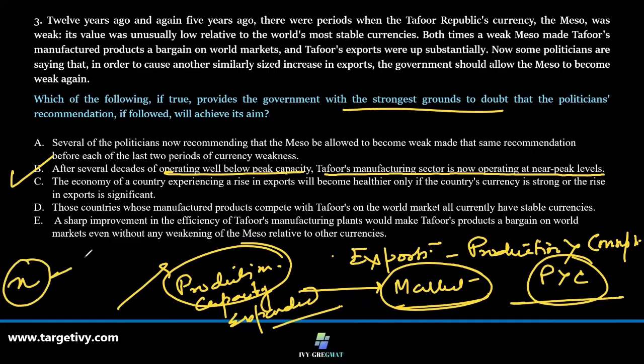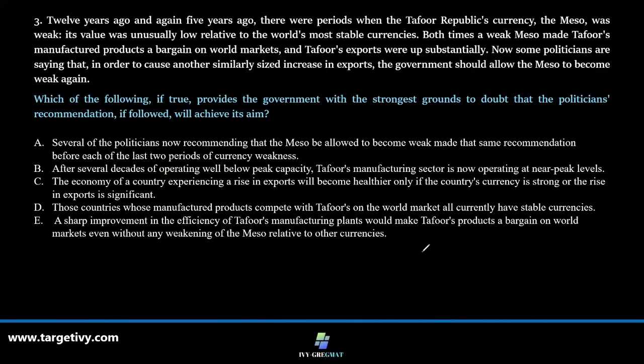Now, if 100 is the total capacity of a factory, 100 items per day, it is already producing 100 per day. So a further sudden jump is not possible. So, whatever weakening of the currency happens, this will not help, because production is at the highest level.